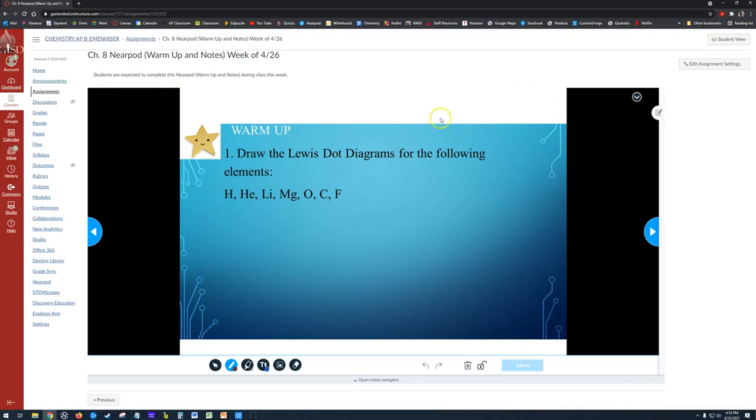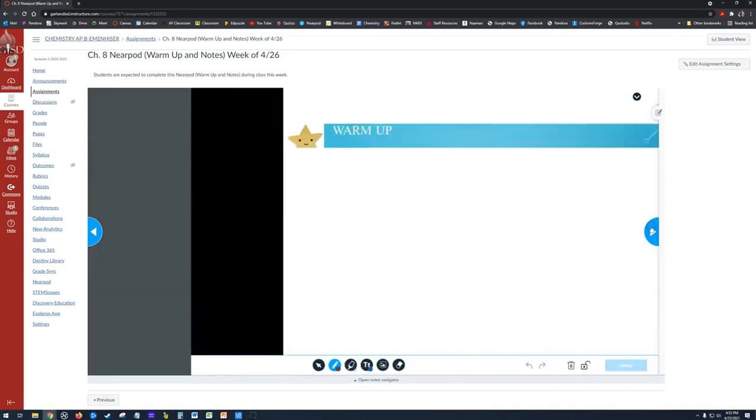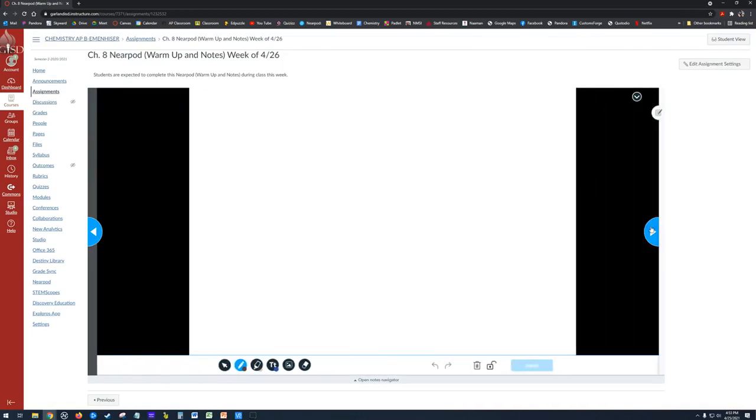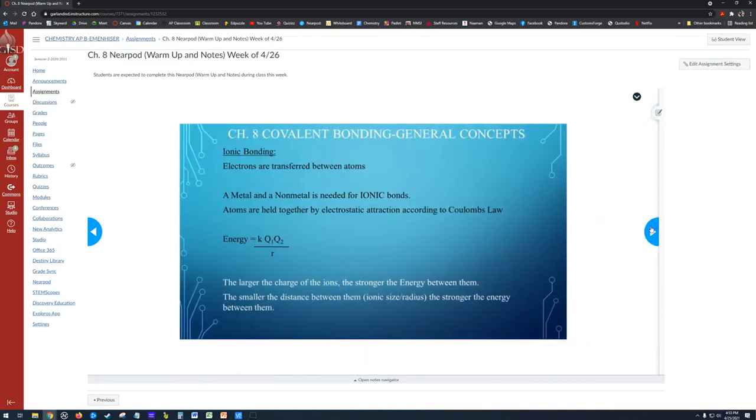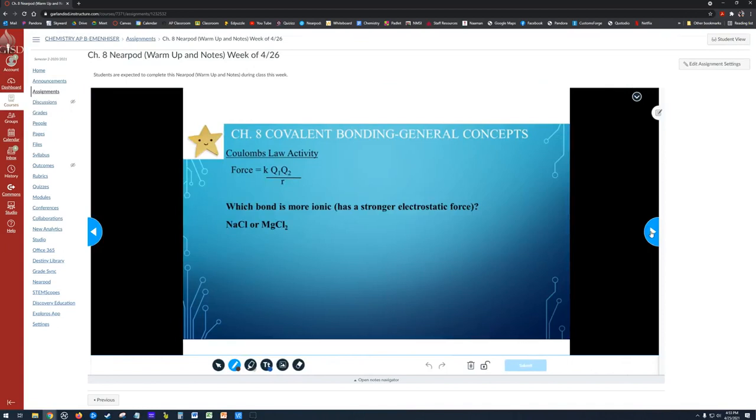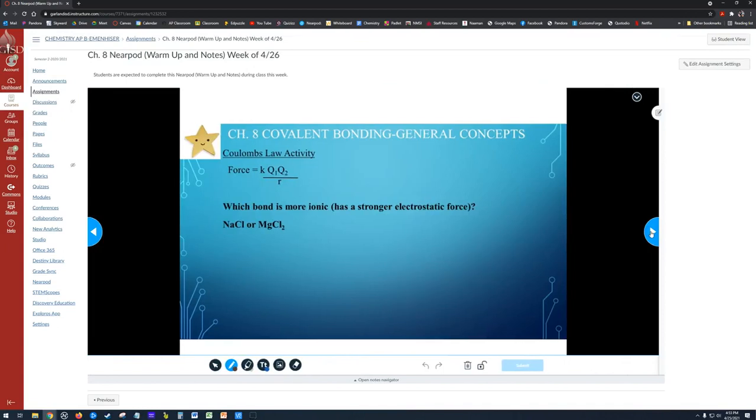Notice that the two sides of the slide are black, and there's a toolbar down here. So these are draw it slides, and what I need you to do is to draw the Lewis diagrams for these elements. Okay, and I'll be doing the same. So there's a slide for each of these in the warm-up, and then we've also got some notes that we'll do. So let me show you that. So that's our 5 questions on the warm-up, and then here's some more notes, and then there's an activity to do. So I need y'all to write on that slide.